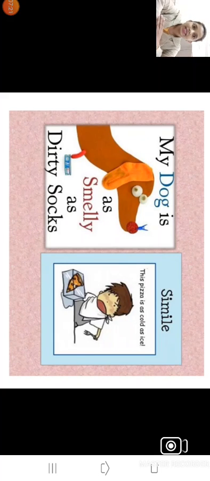My dog is as smelly as dirty socks. So one more time, here is a direct comparison between the dog and the socks by using words like as. That is why that is simile. Now how are you going to identify whether a given statement is simile or metaphor? You have to check whether these words are used in the given statement or not. If the words like as, like, so are given, that time that is simile. If these words are not given but the comparison is done between two different objects, that is metaphor.